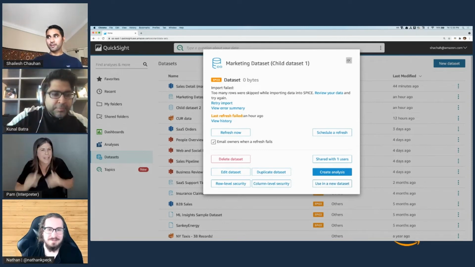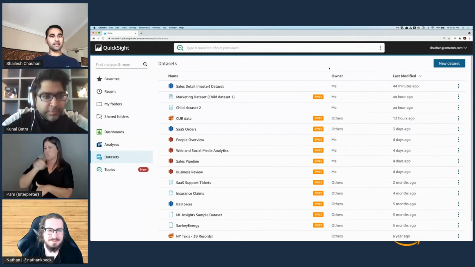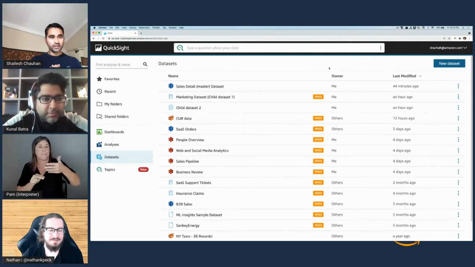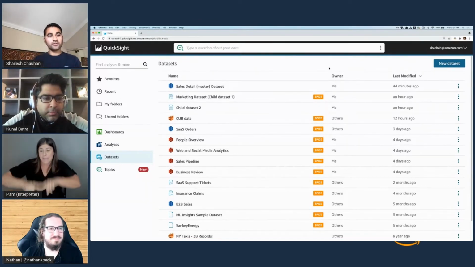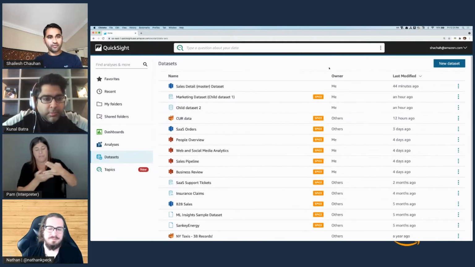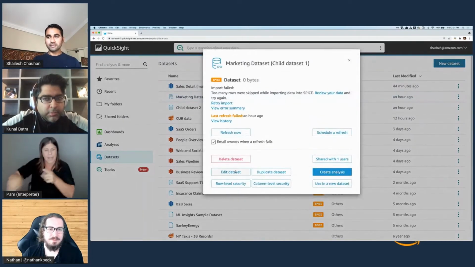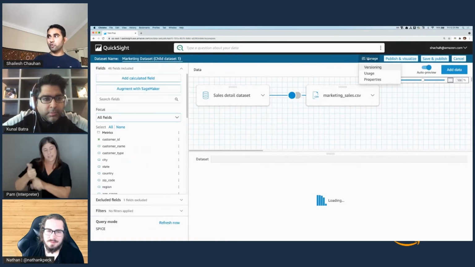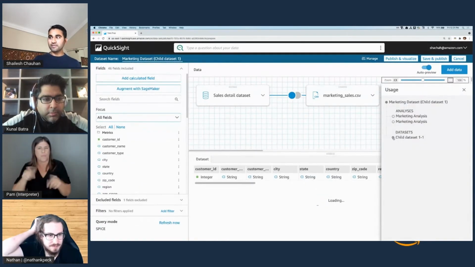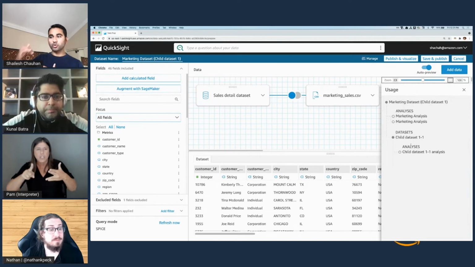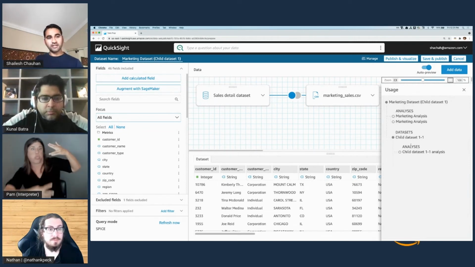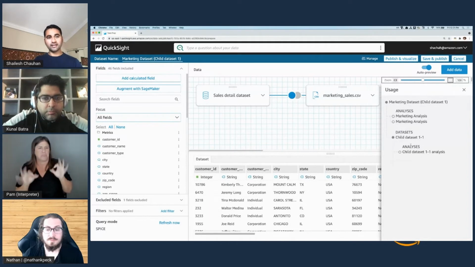Yes. So let me answer the first one first. Right now we are starting with 3 levels to begin with. There is no real restriction per se, but we wanted to make sure that the user understands, as they introduce dependency and if they change anything, that all of these layers downstream are going to be affected, right? In fact, in managing the data set, we also inform that there are data sets that are dependent on this. So we show the lineage or the usage of this data set, and you can go 3 levels deep right now, which we are planning to extend in the future.